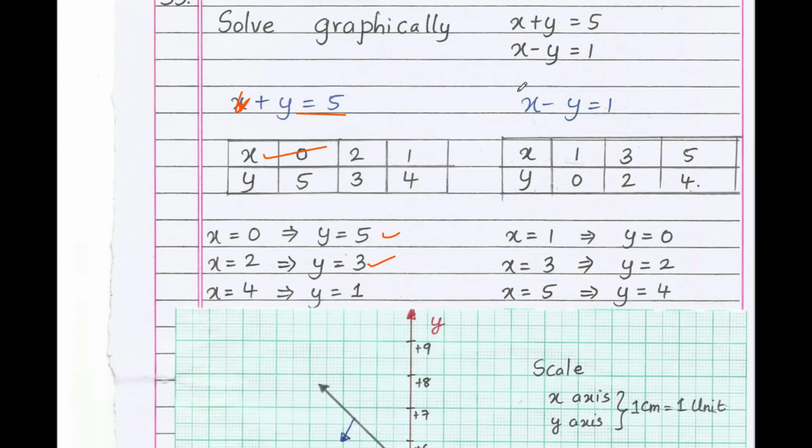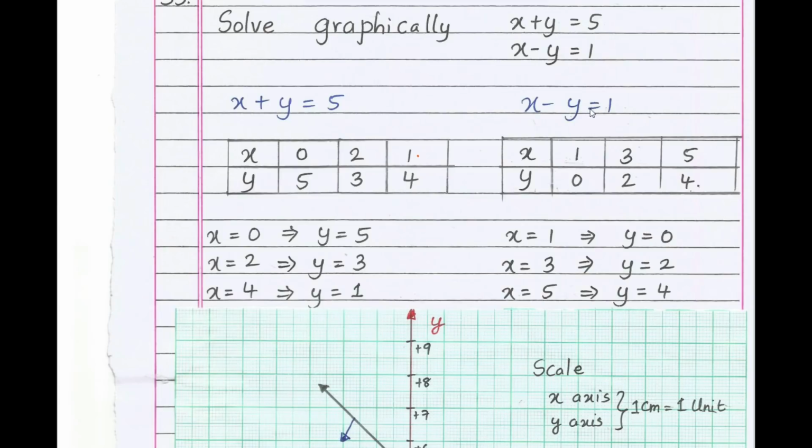It's not any specific number you need to substitute. You can assume any number. That is, when x equals 0, y is 5. When x equals 2, y equals 3. When x equals 1, 1 plus y equals 5, y equals 5 minus 1 is 4.